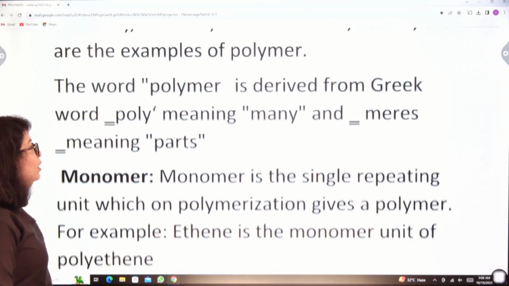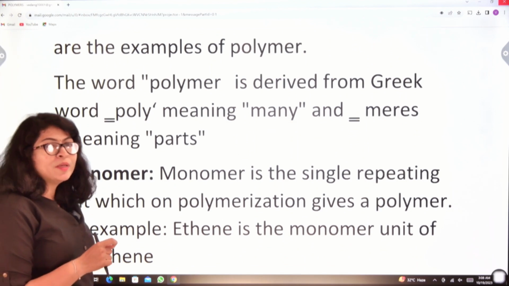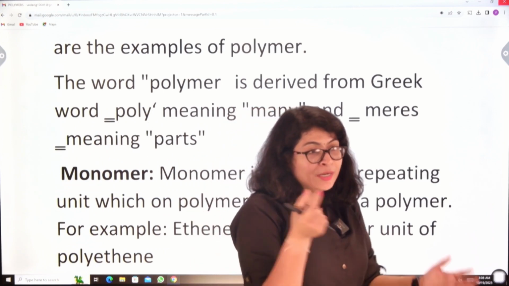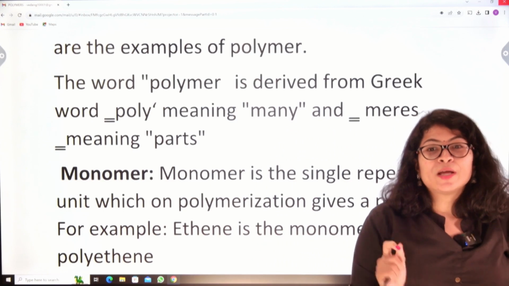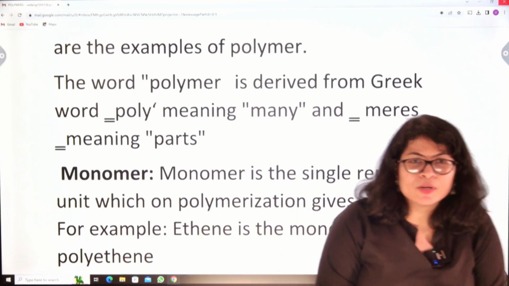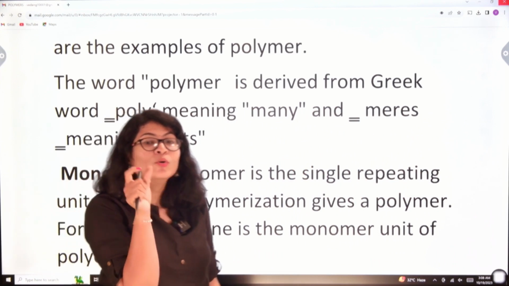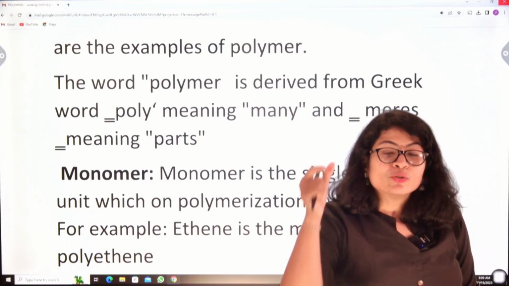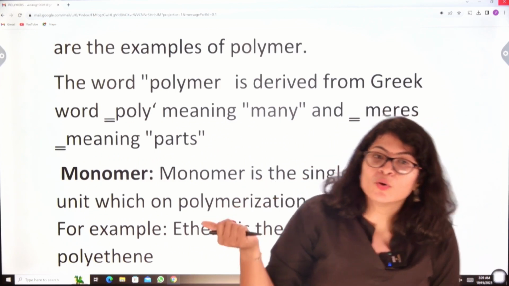Now the word polymer is derived from the Greek word poly, meaning many, and mers means unit or parts. The smaller units from which we get the larger units must have some name, right? For them we use the word monomer. Mono means single, and mer means unit. So that single unit from the polymeric chain is called a monomer.